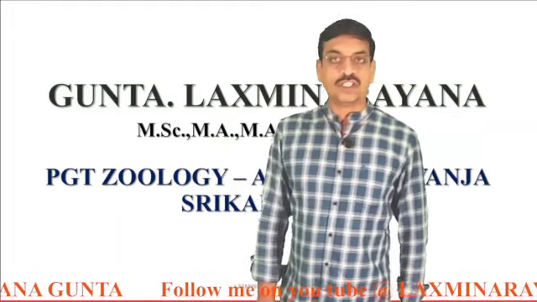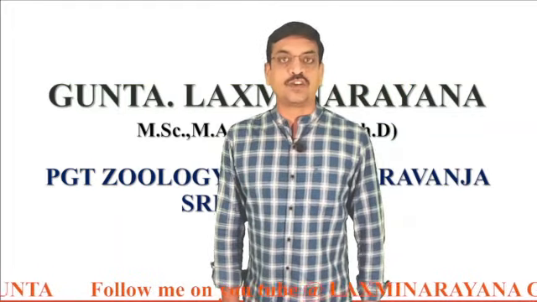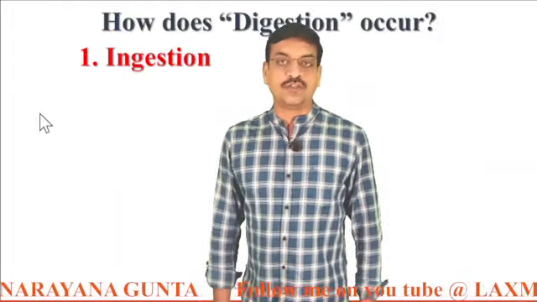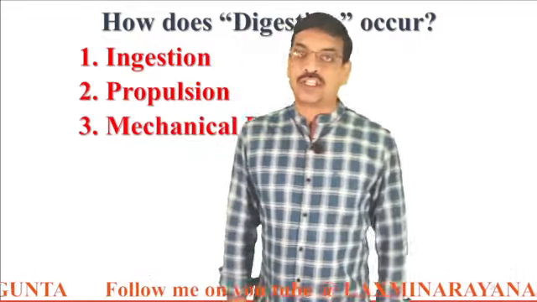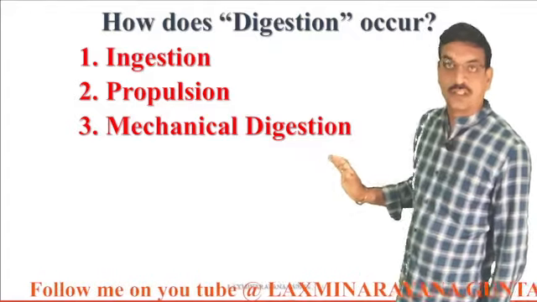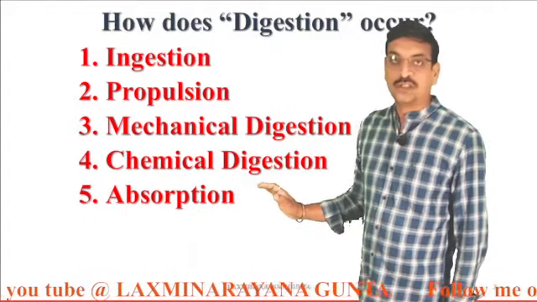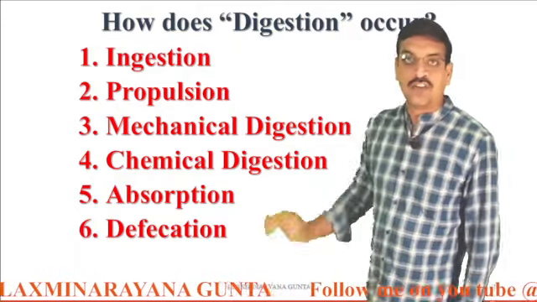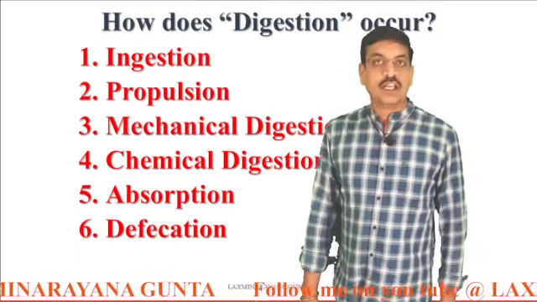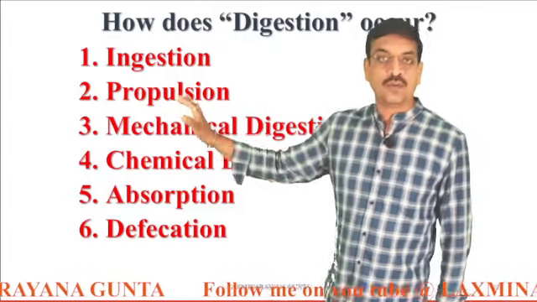Today we are going to discuss the six-step process of digestion. The first step involved in the process of digestion is ingestion. Next, the propulsion, mechanical digestion, chemical digestion, absorption, and the defecation. These are the six steps involved in the process of digestion. Now let us discuss each step one by one.